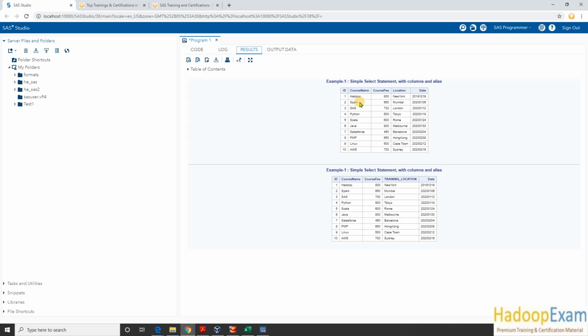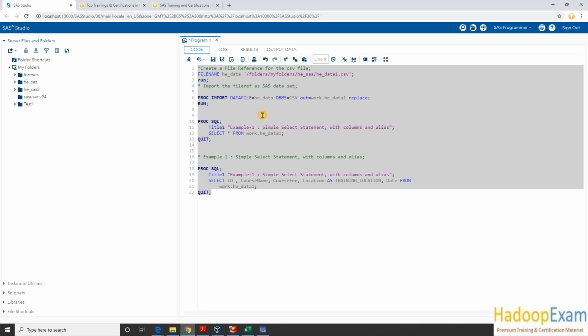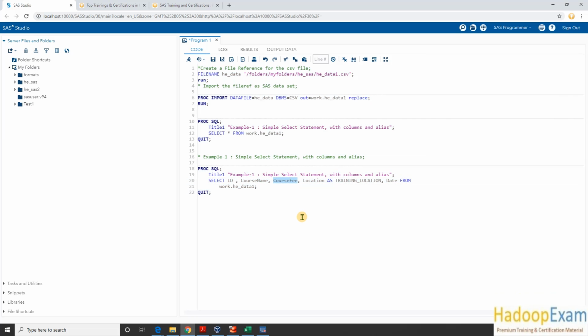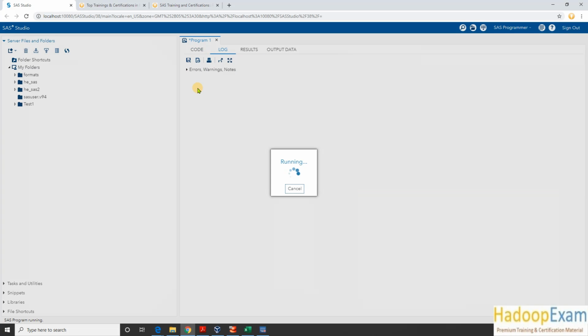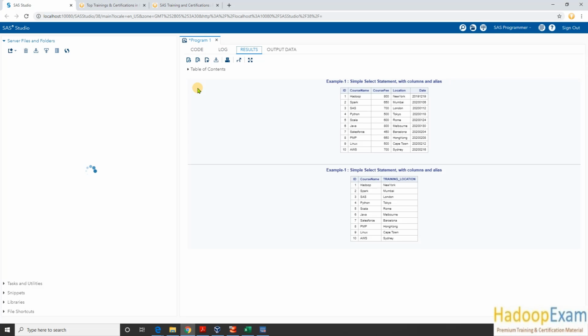So here you can see this is my first query output, this is my second query output. So id, course name, course fee. Now the column name has changed over here because of alias. I have given a different name, and this is the date which we are selecting. Now if I don't want to select the course fee and the date in the output, I can simply delete them and just provide the columns which I want in the select statement.